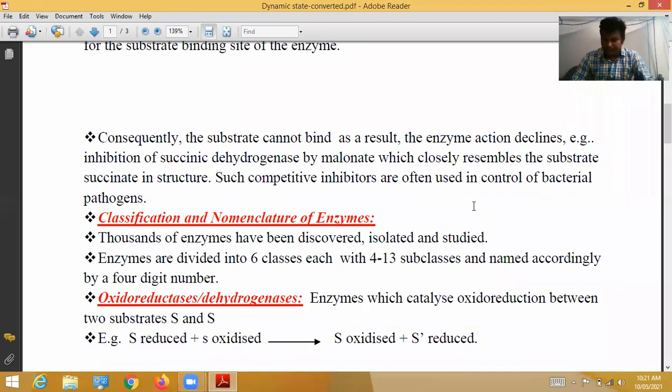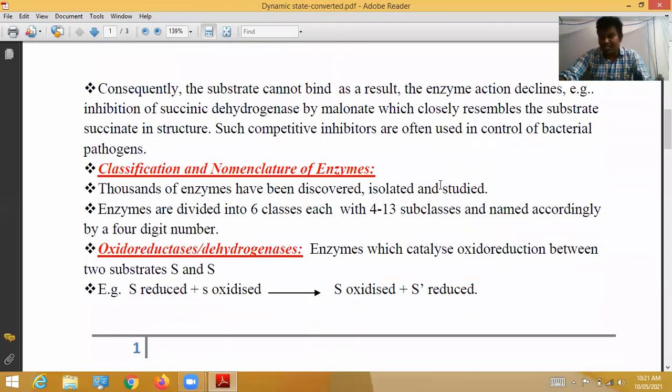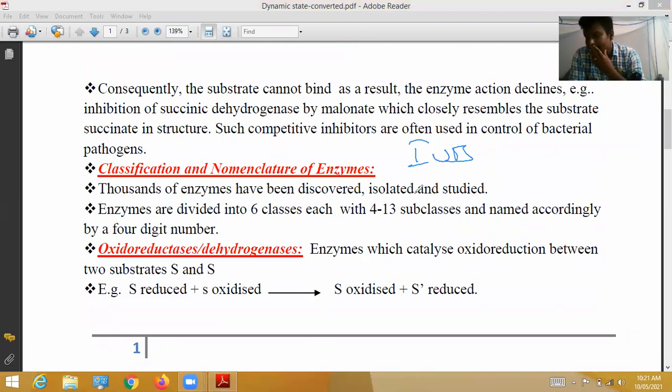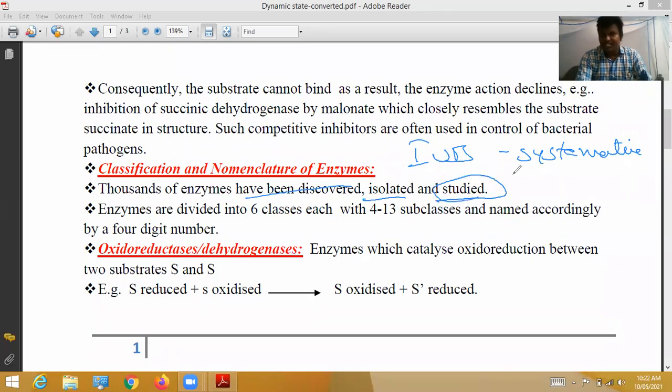Next topic, classification and nomenclature. According to the International Union of Biochemistry, systematic nomenclature has been adopted. According to that, the enzymes are classified. Thousands of enzymes have been discovered, separated and investigated.